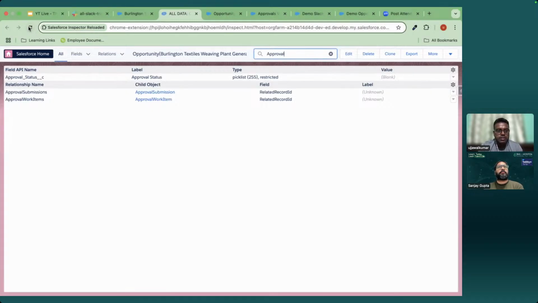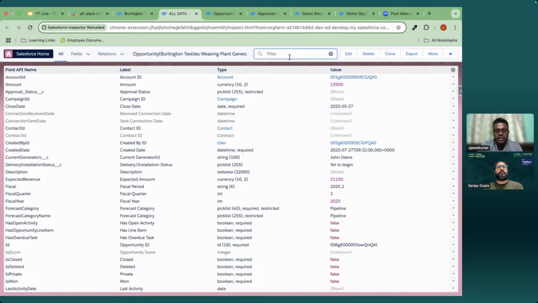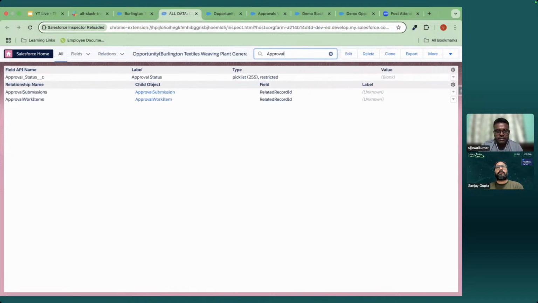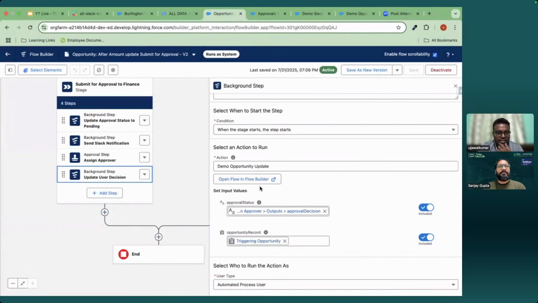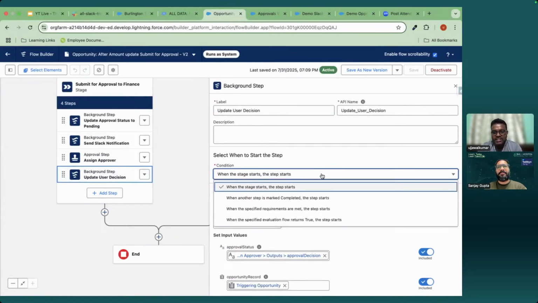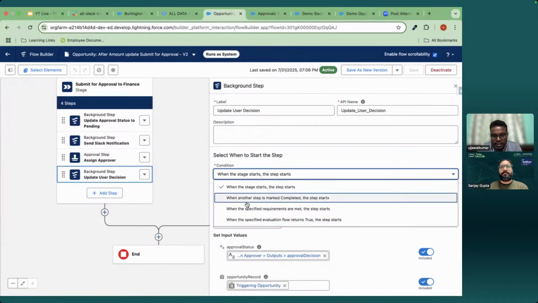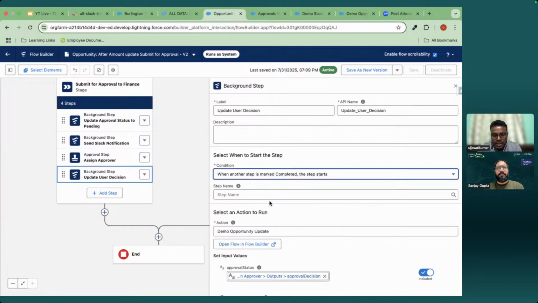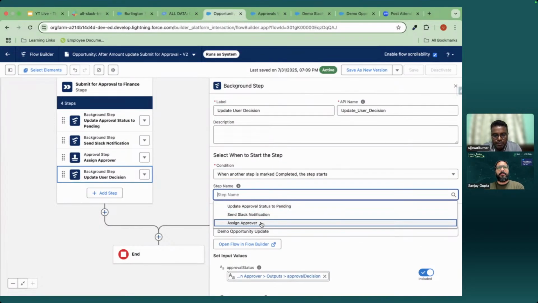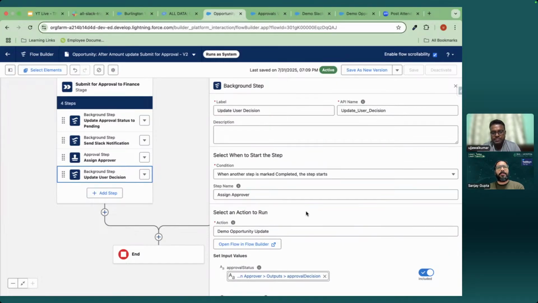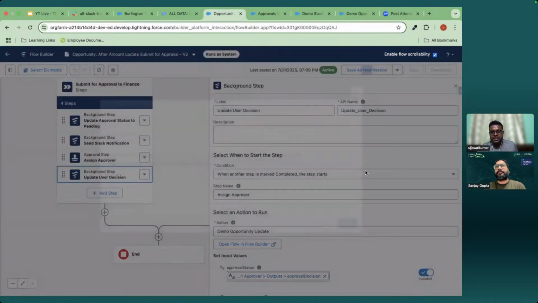Approval status is still pending. I think I missed something. Okay, because I have not chosen when the stage starts. The decision is blank at that time. That's why it should start when another step is marked completed. So when should I start? When this assign approval step is completed. Okay, now it should work.